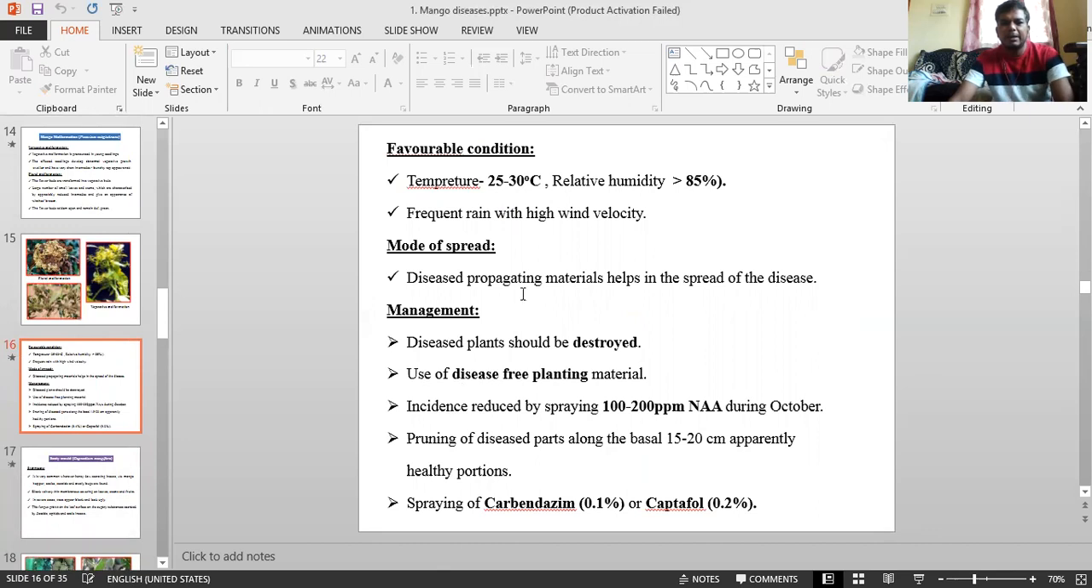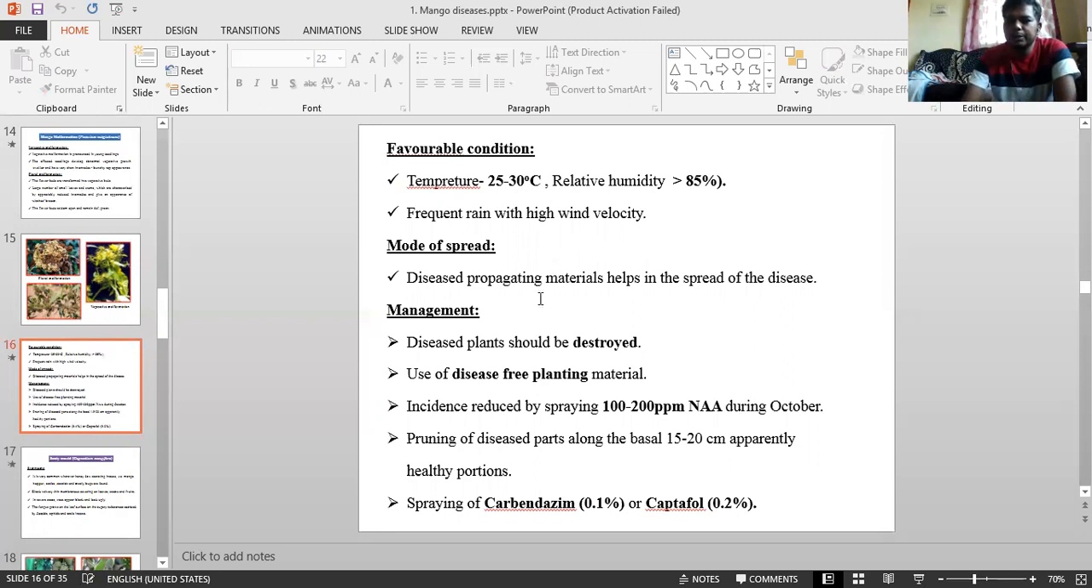Favorable climatic conditions: the temperature optimum, whatever the physiognomy, it can survive even 35 degrees Celsius. The optimum for development of this is 25 to 30 degrees Celsius, with relative humidity more than 80 to 85%, with frequent rain and high wind velocity. This is a major thing. It can cause widespread infection, especially in northwestern India.